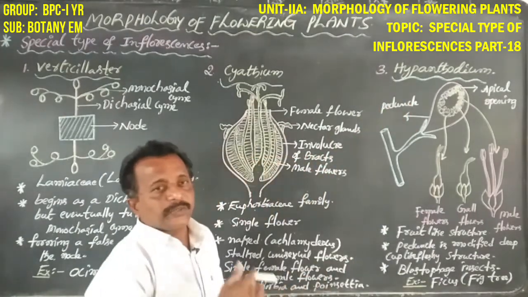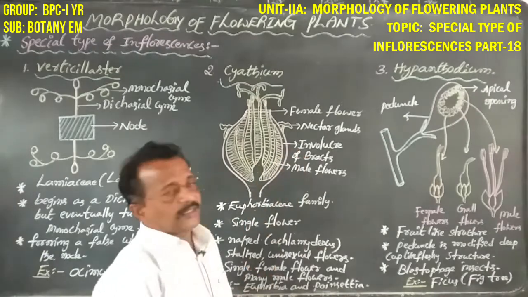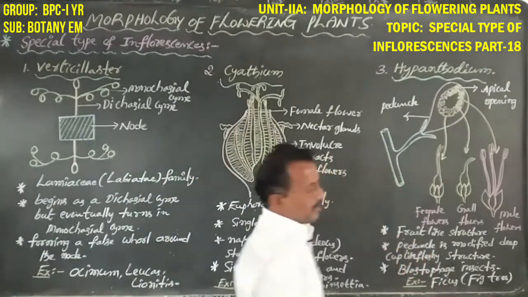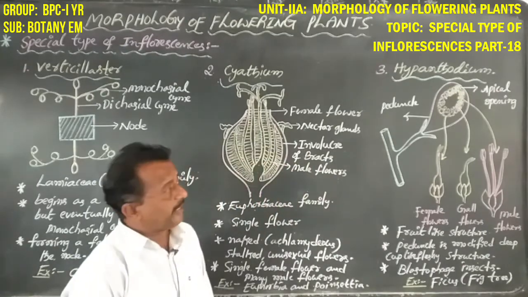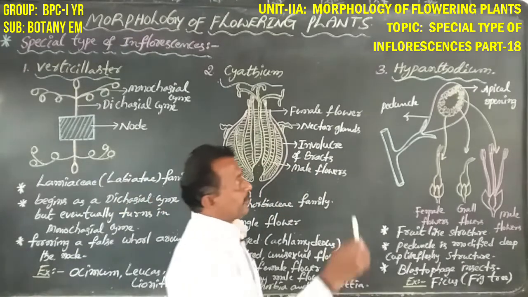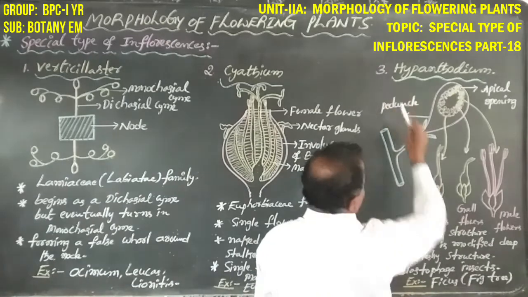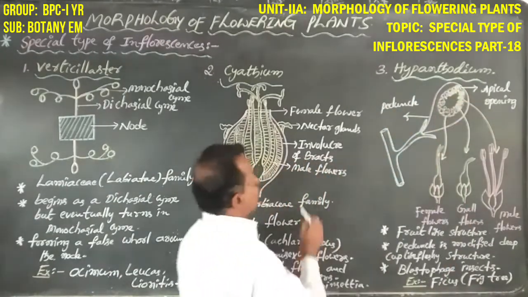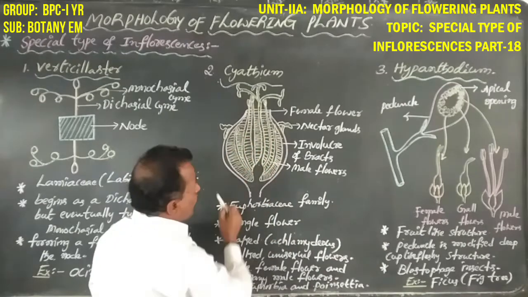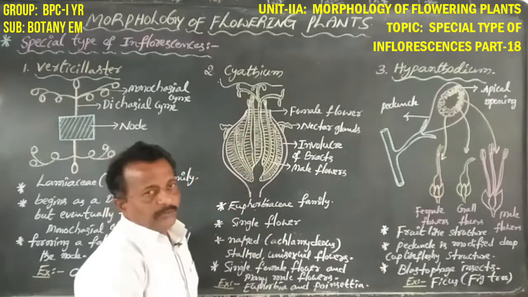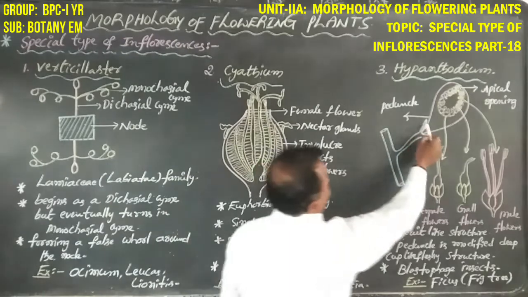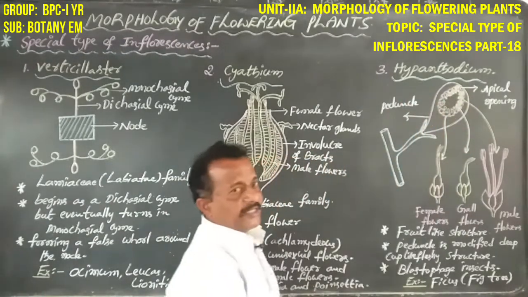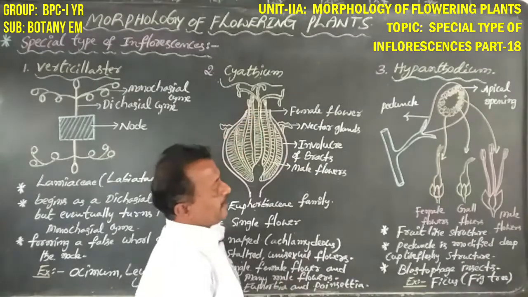This is also a special type of inflorescence. Hypanthodium is seen in Ficus, that is, the fig tree. So dear students, Hypanthodium appears as one fruit-like structure, a single fruit-like structure of a special type of inflorescence. That is Hypanthodium, and this is a cyathium.